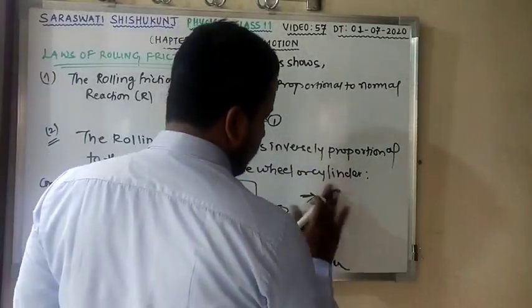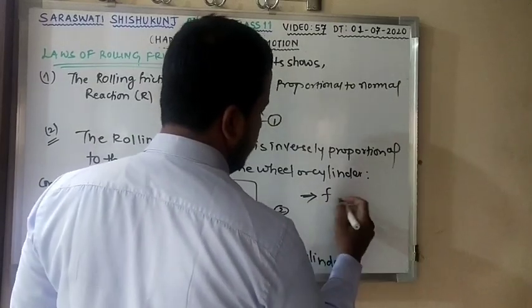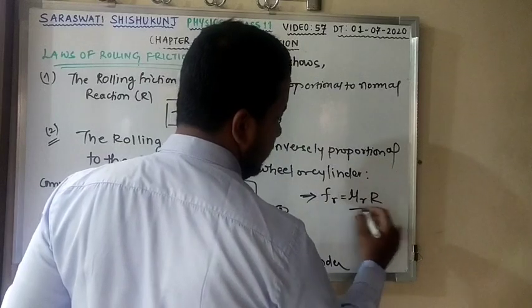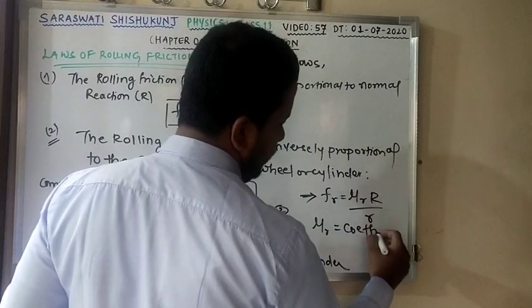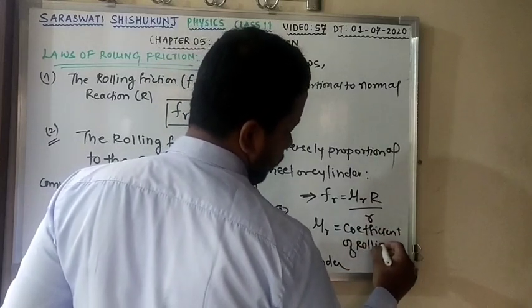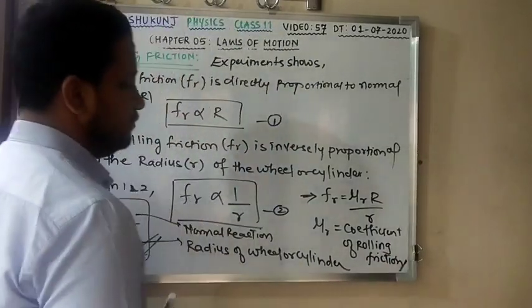If I remove the proportionality sign, I get a proportionality constant. That is, rolling friction is equal to mu r, the coefficient of rolling friction, times capital R divided by small r, where mu r is the coefficient of rolling friction. Is this clear?